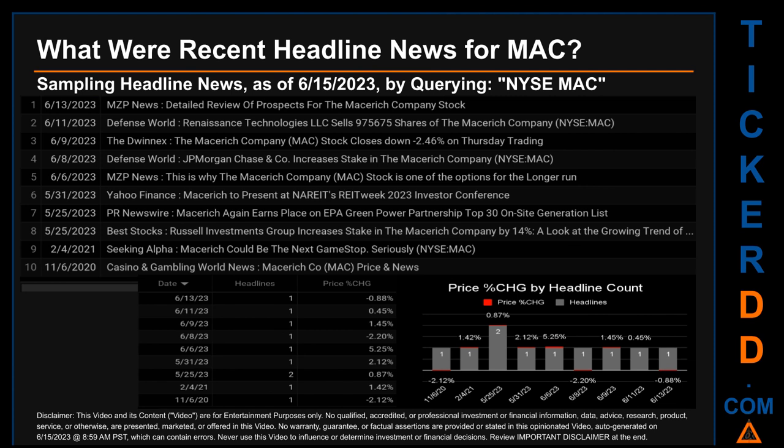The latest publication was Tuesday, June 13, 2023, when MZP News published the headline that read, "Detailed Review of Prospects for the Masaryk Company Stock." The oldest publication was on Friday, November 6, 2020, when, 2 years, 7 months and 9 days ago, Casino and Gambling World News published the headline that read, "Masaryk Company, MAC, Price and News."